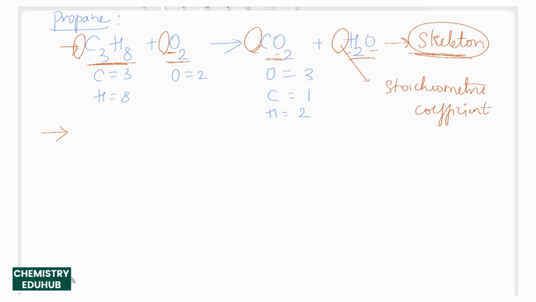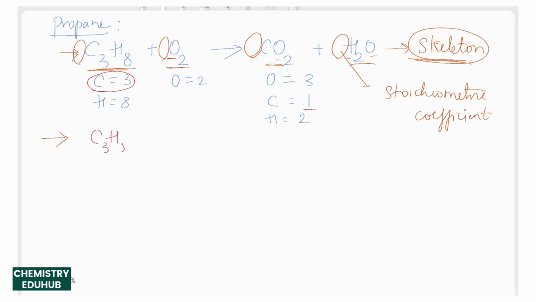Here we have 3 carbons on the left side. On the right side there is only 1. So what do we do? We multiply the right side carbon with 3. So we get C3H8 plus O2 giving rise to 3CO2 plus H2O. This is the second step.